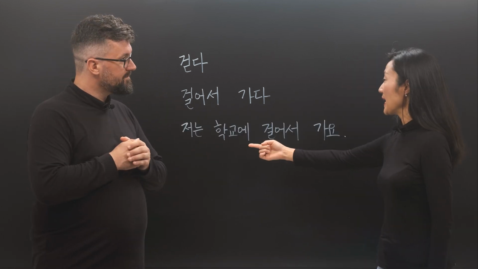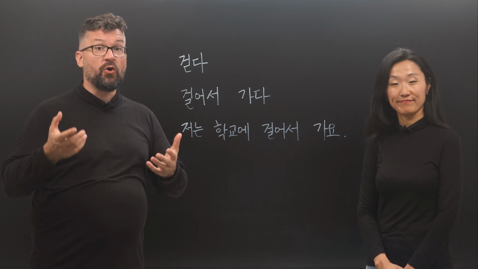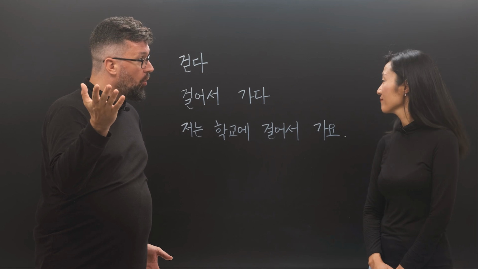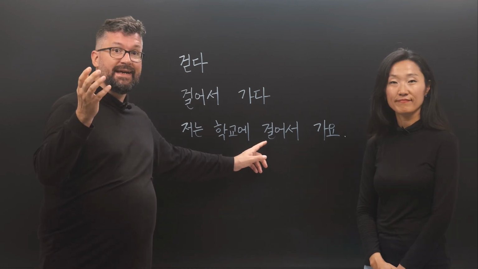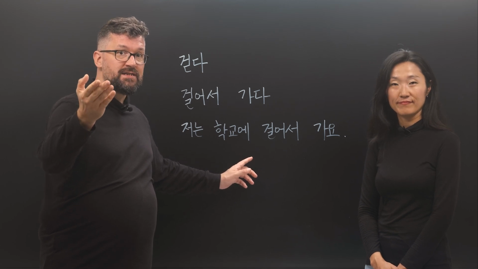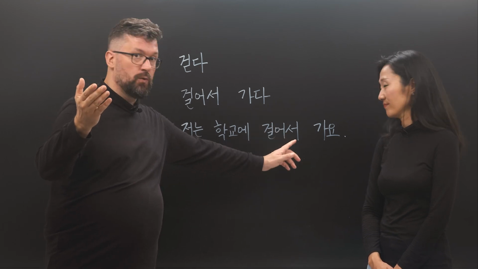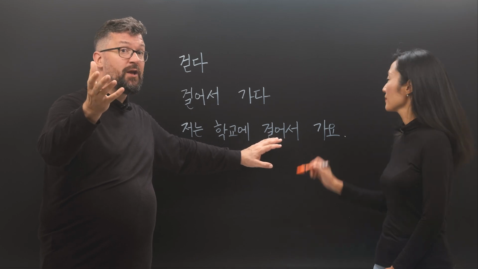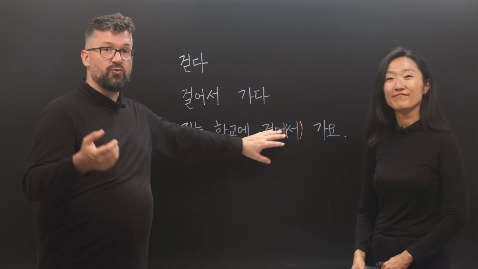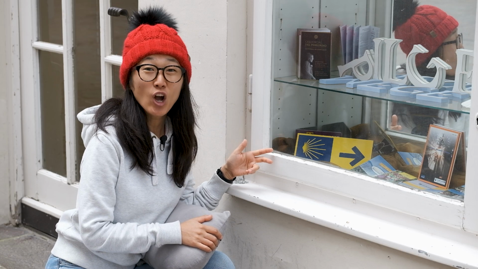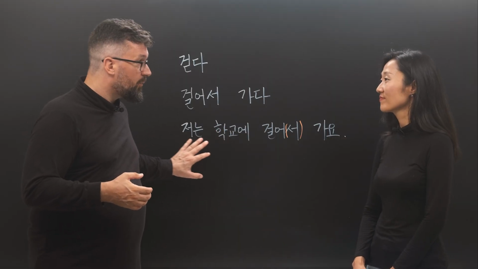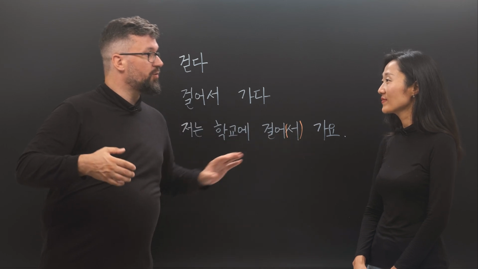Yes. 저는 학교에 걸어서 가요. I walk to school. Because of the vowel 어 of 어서, the 받침 드 of 걷다 becomes a 르. So it becomes 걸어서 가요. And with this grammar, 서 can also be omitted. That would result in 걸어가요. 네, 걸어가요. I walk to school. 산티아고에 걸어서 가요. So the movement of walking is performed and necessary to go somewhere.